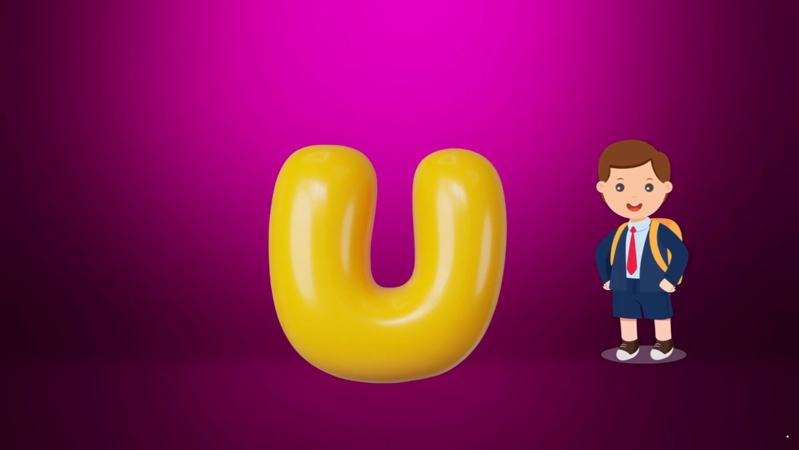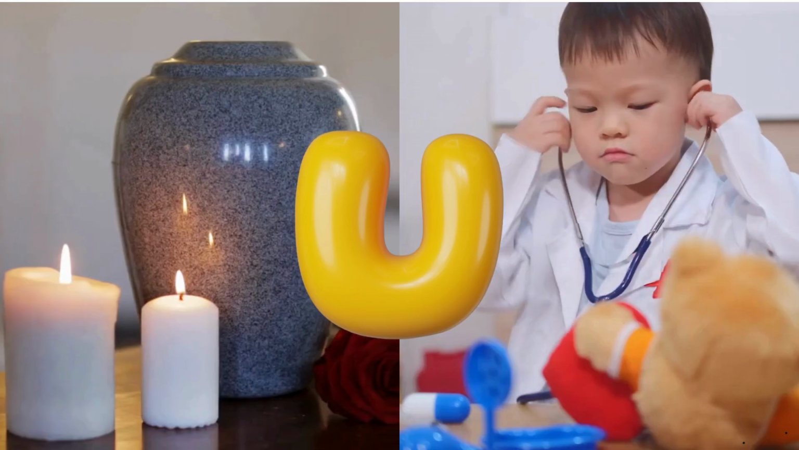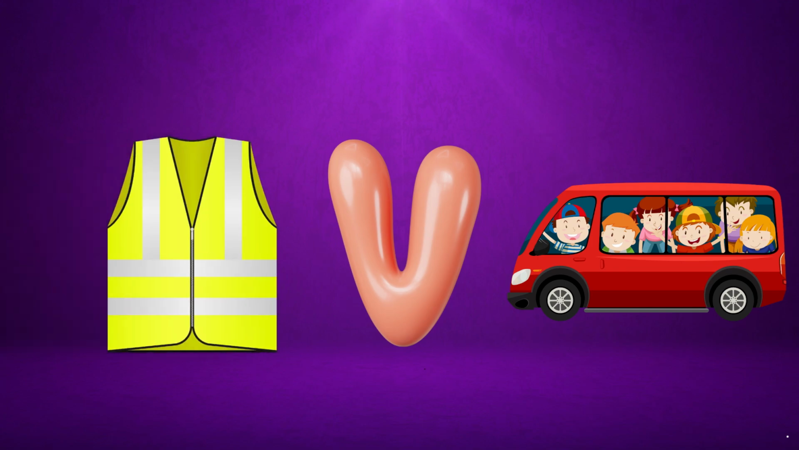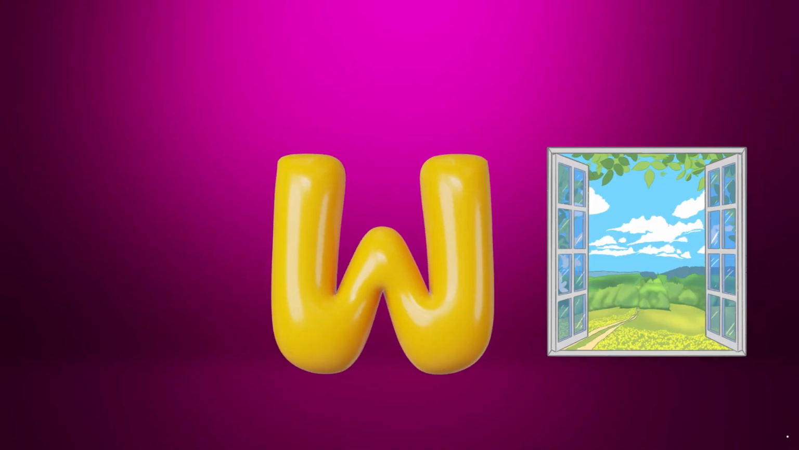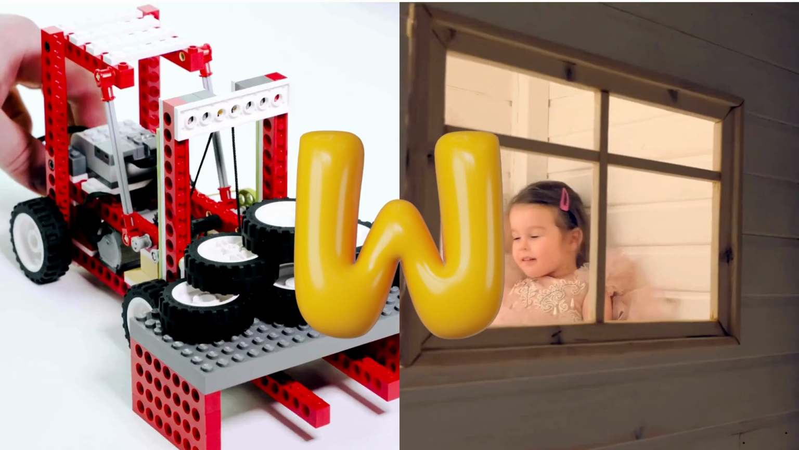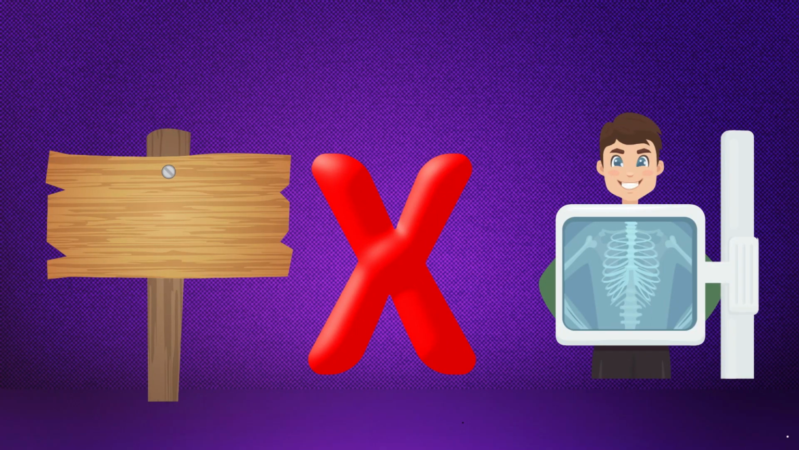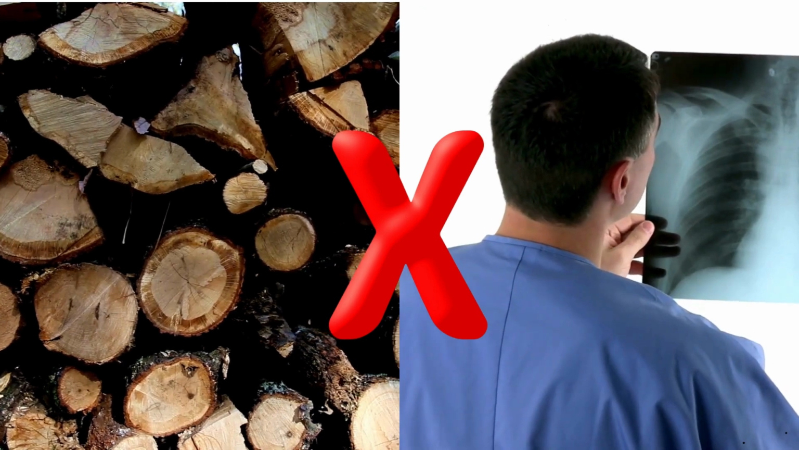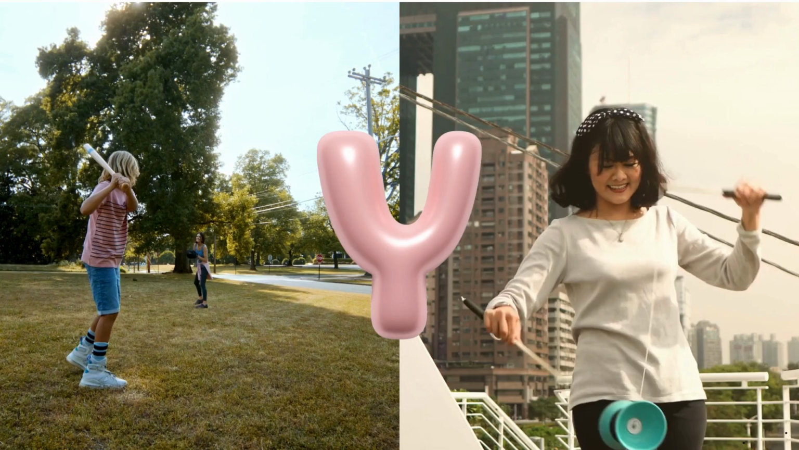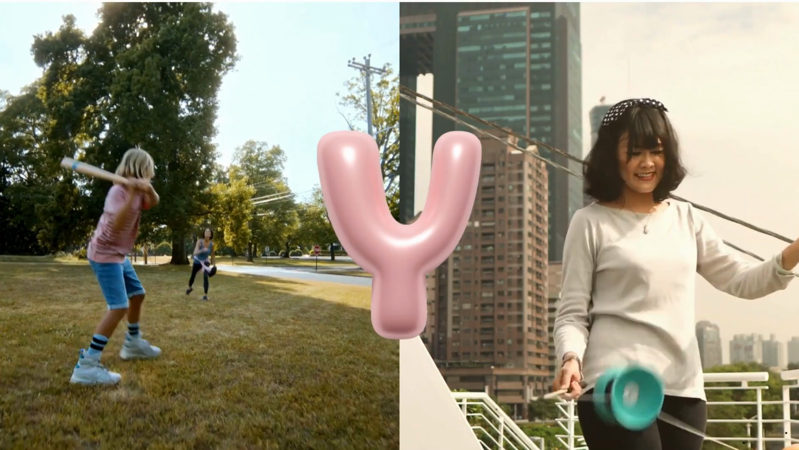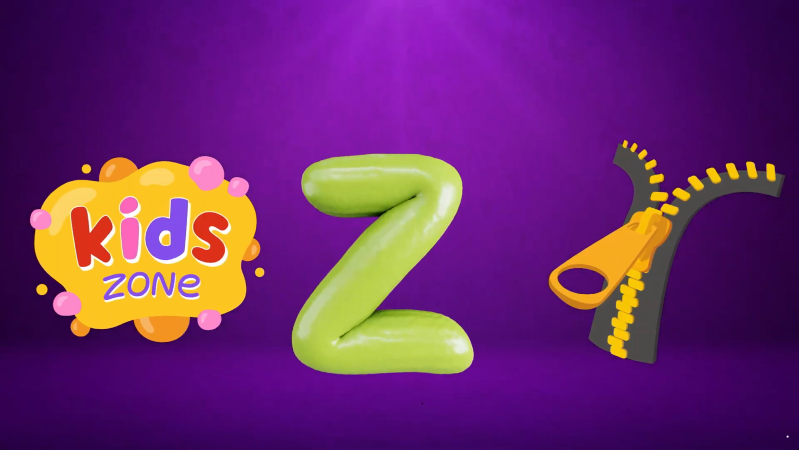U is for uniform, U is for urn. V is for van, V is for vest. W is for window, W is for wheel. X is for X-ray, X is for I love W-B. Y is for yo-yo, Y is for yard. Z is for zip, Z is for zone.